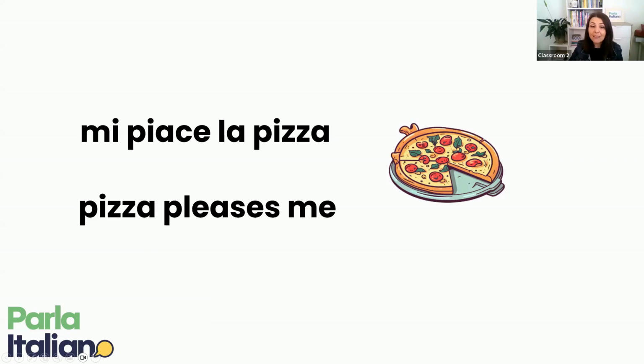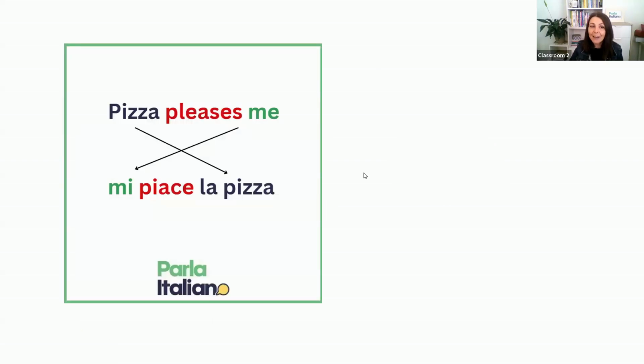And in fact, pizza in the Italian sentence is the subject. As you can see here, pizza pleases me, that is the English sentence with pizza as the subject. If you imagine that pizza as a subject is taking a different position, so a position after the verb, but in fact is the subject of the Italian sentence as well.